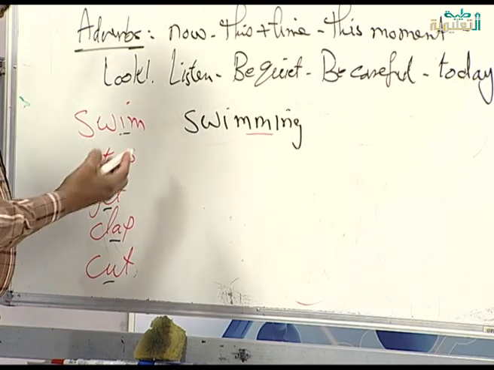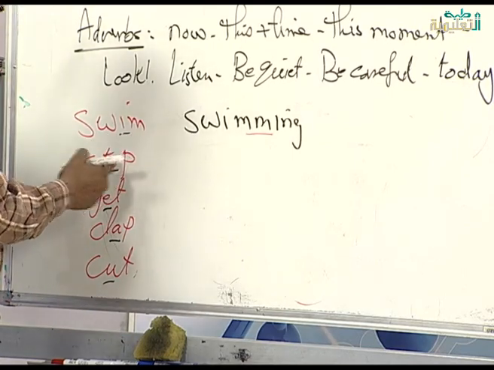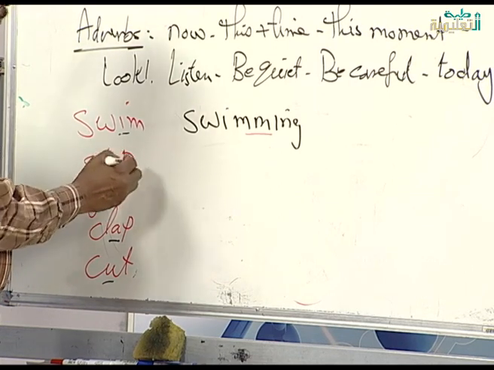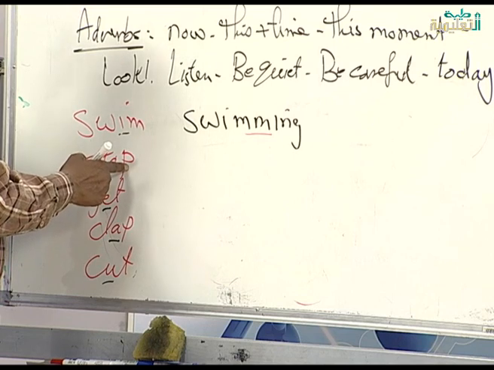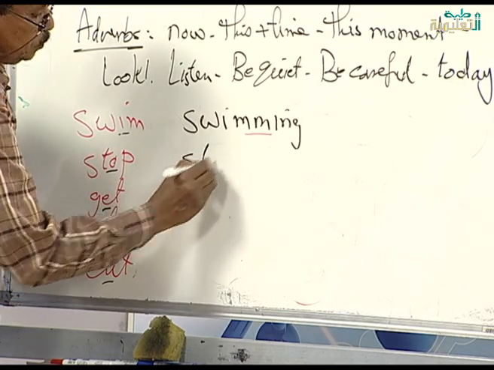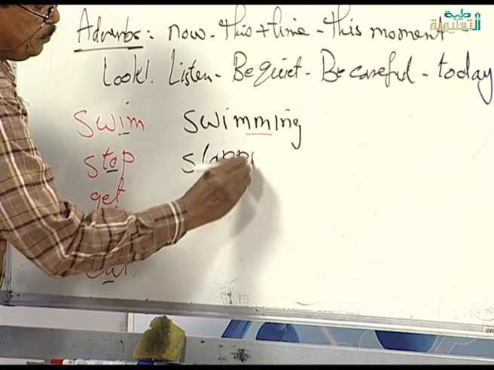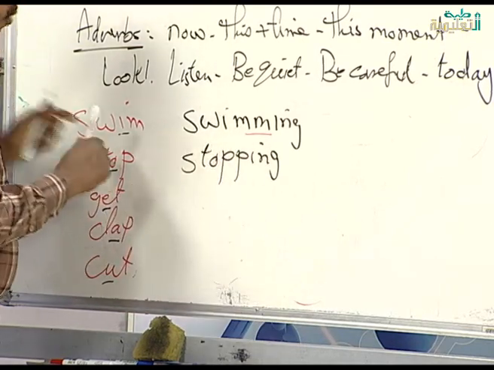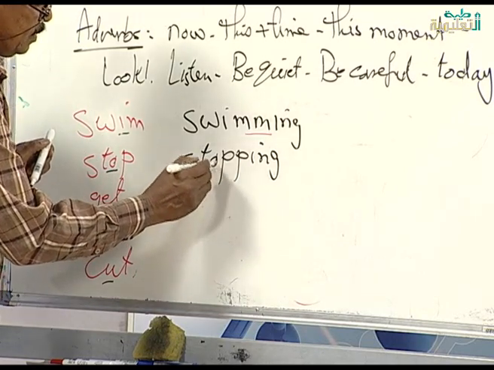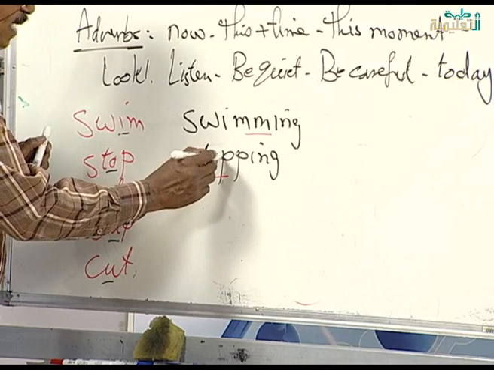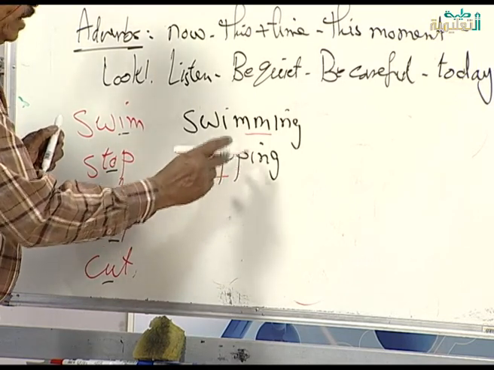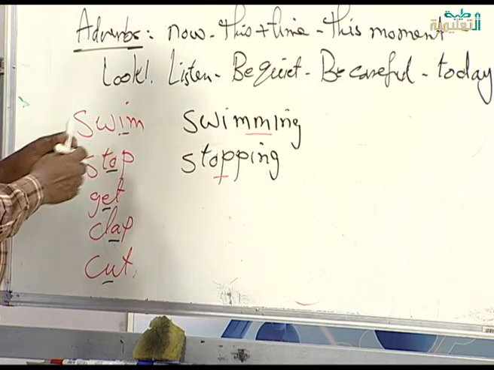Here, stop. Before the last letter is O. O is a vowel letter. When you want to write stopping, you should double the P, because before the P there is a vowel letter. We say stopping like this. You double the P and add ing. Why? Because before the last letter, P, is O. O is the vowel letter. So when I add ing, I double the last letter.